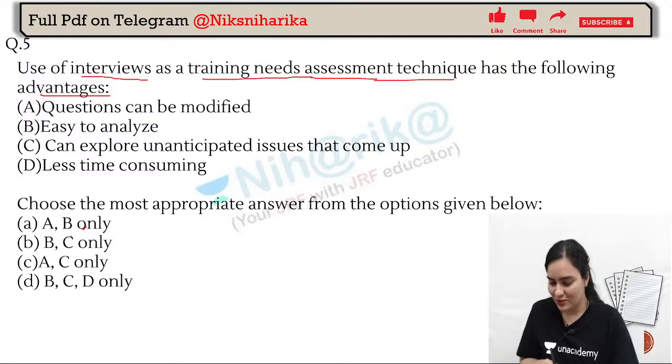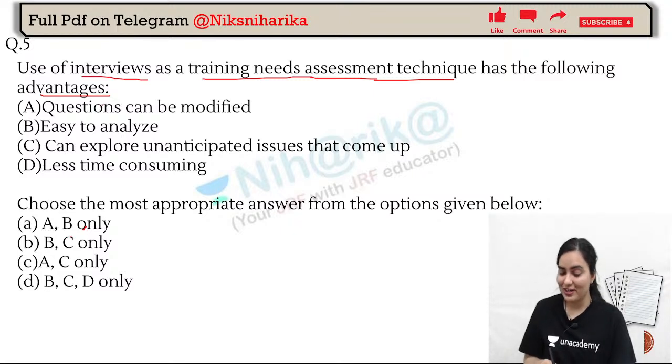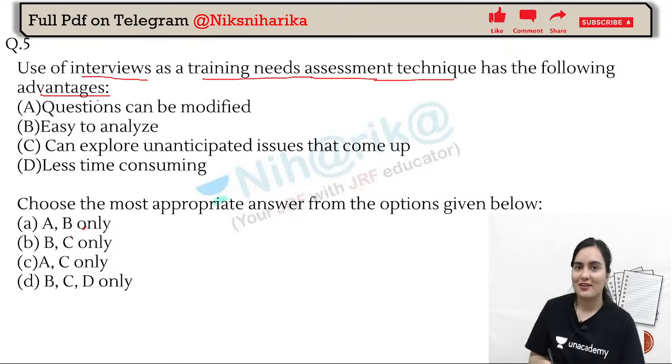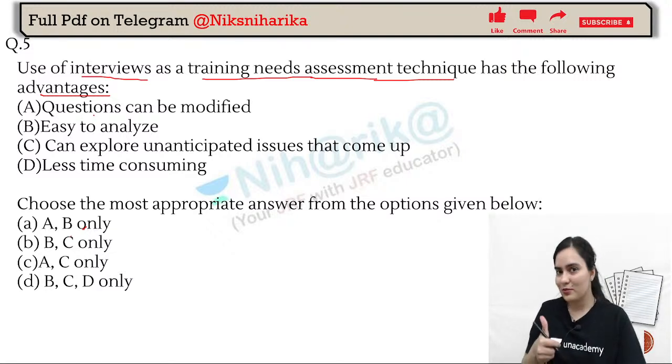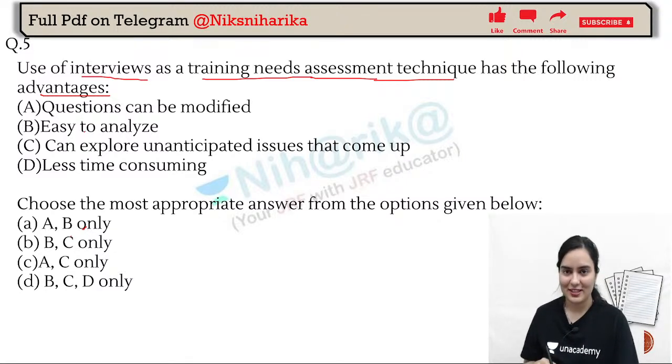Shubham, I just so happened to come across your live session. So good to see you. By the way, you cleared NET. Oh, great. Congratulations, Shubham. Awesome. Assistant professor. Nice. Thank you so much for your valuable sessions. And wish you all the best for your JRF in the upcoming examination. So good.